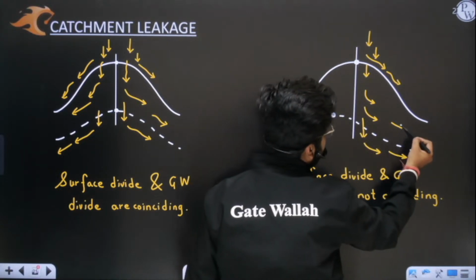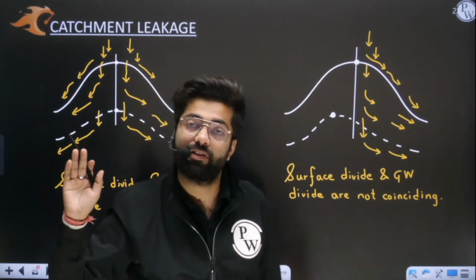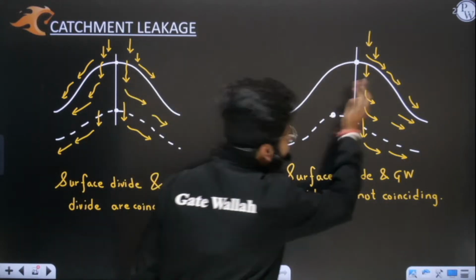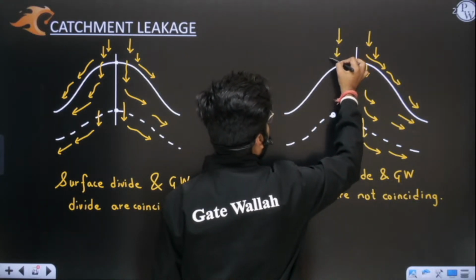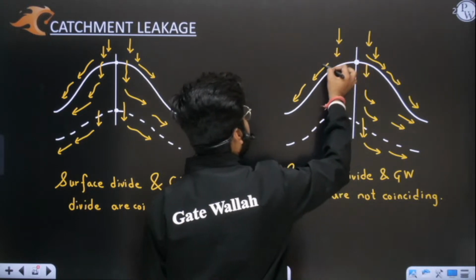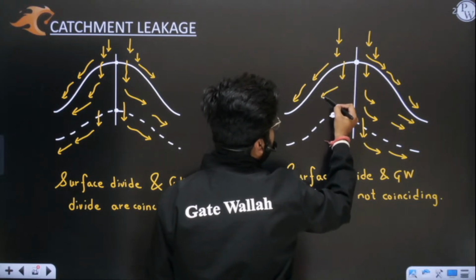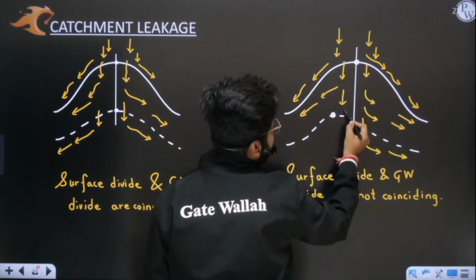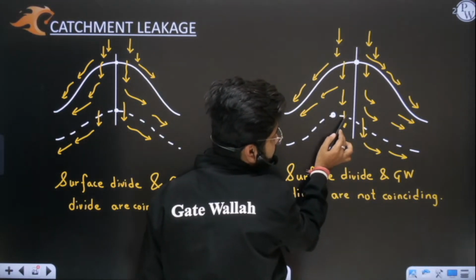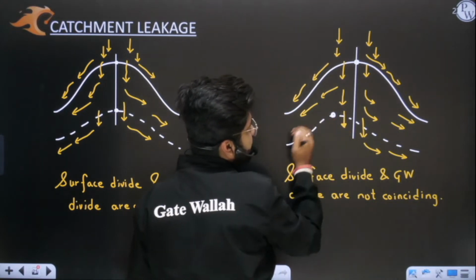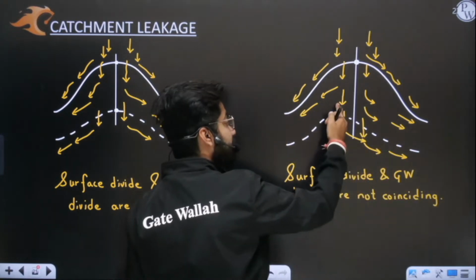Like that, it will flow here. In this fashion, water will go on the right side, or you can say it will go into the right catchment area. But let us assume some water is falling here, and obviously it will flow on the left part. But listen very carefully. When this water goes deep inside, it will join the groundwater table. But you can see that since the groundwater divide is on the left side, some water will flow into the next catchment area, not its own catchment area.